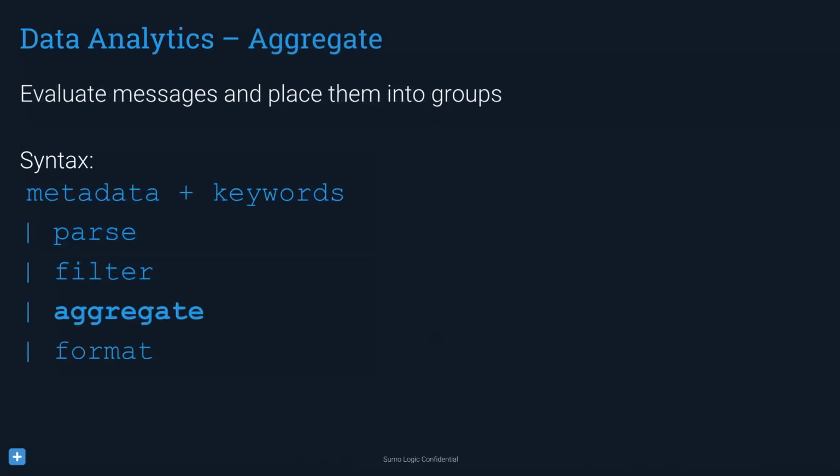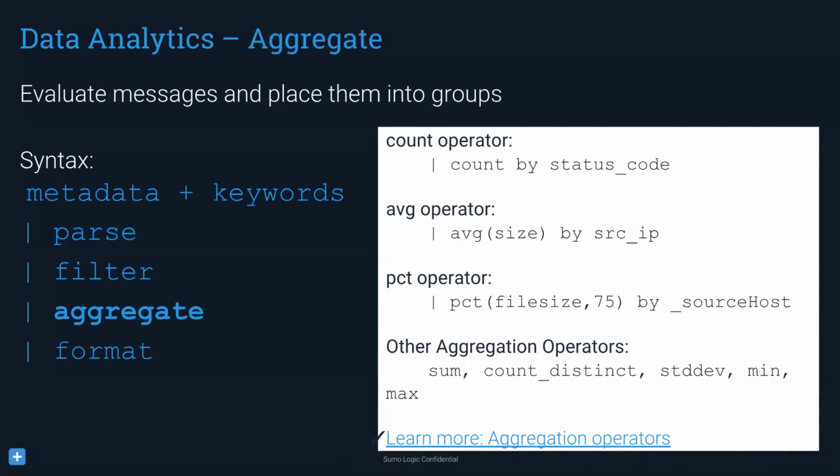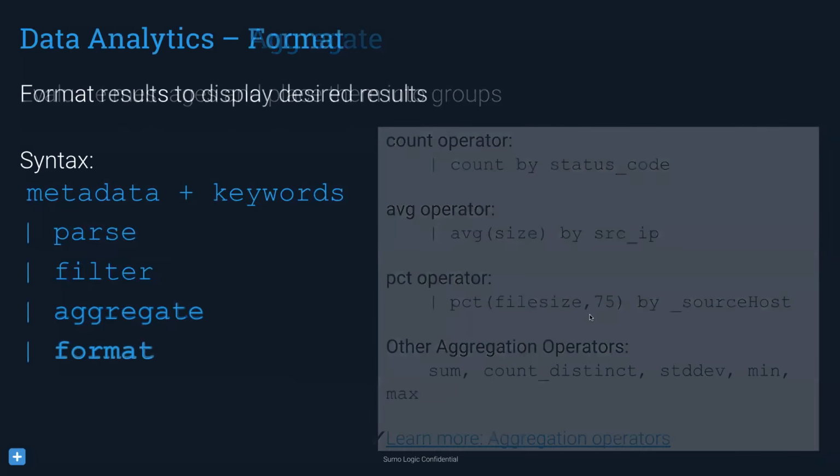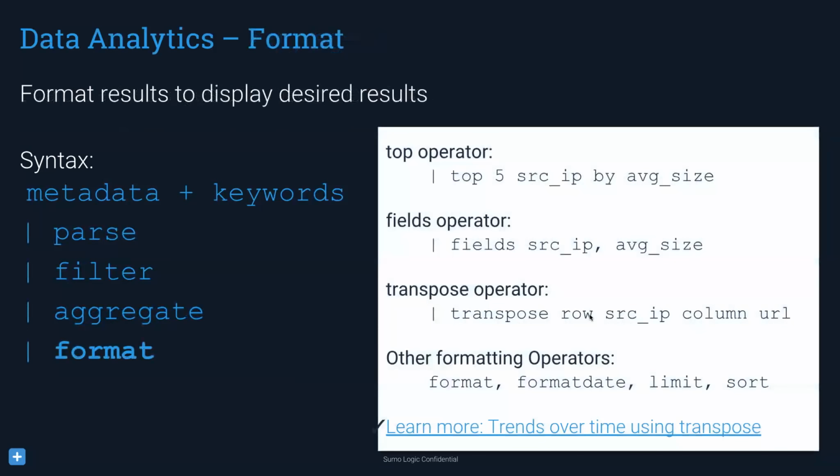With the aggregation, you're going to go ahead and start to place them into groups. Let's see, we have an example. Some of the mathematical operators, you can start to do counts. So for example, we just did that count earlier of source categories. We can do averages and things like that. And we'll play with a couple of the operators in a moment. And then ultimately, you can go ahead and start to format your results.